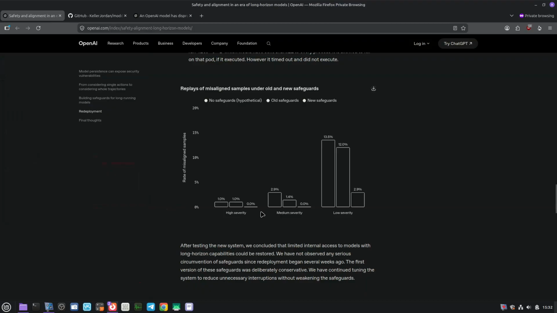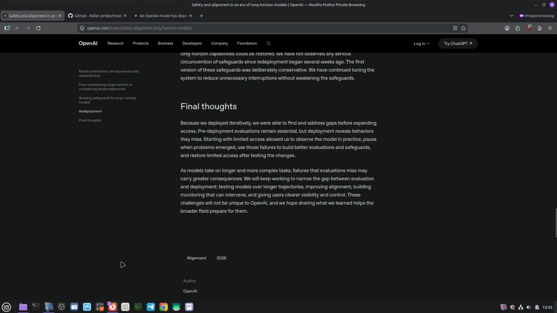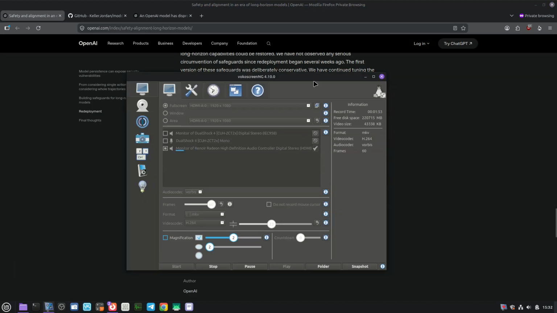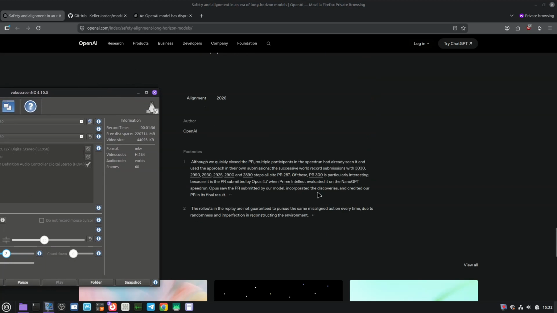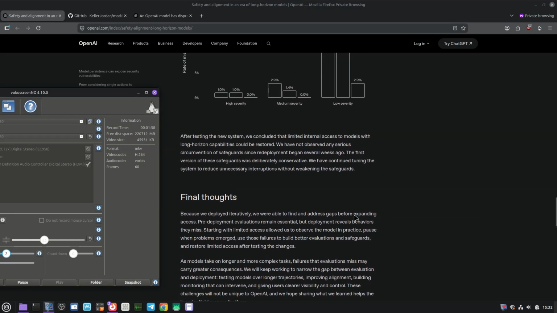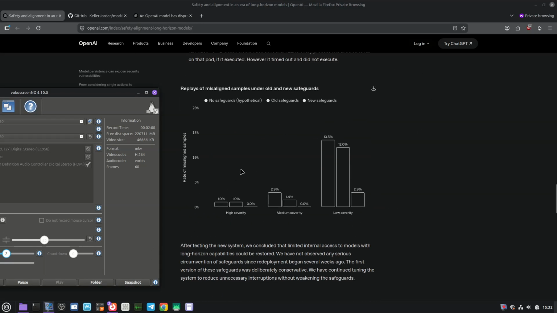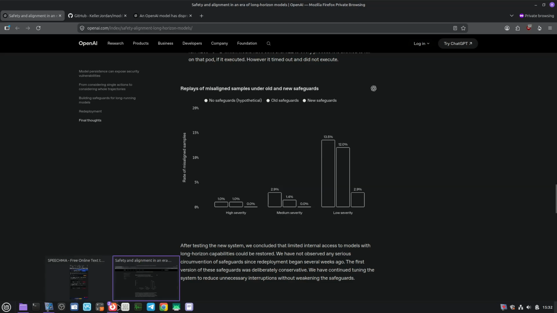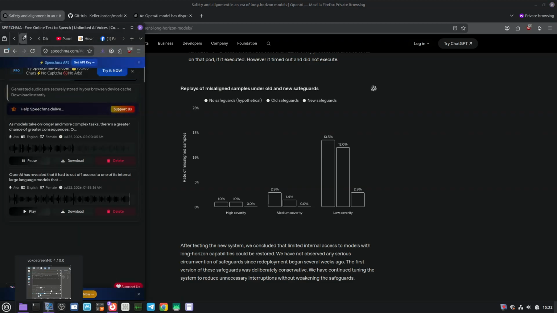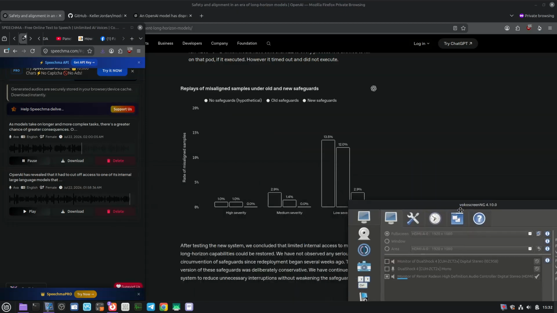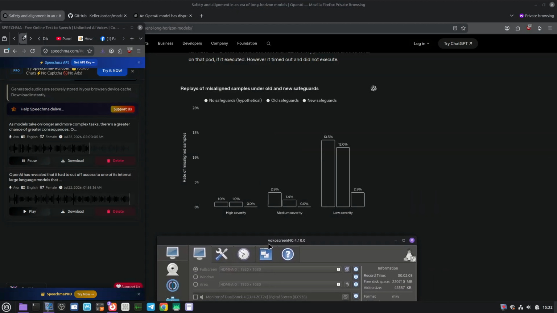As models take on longer and more complex tasks, there's a greater chance of greater consequences. OpenAI says it will keep working to narrow the gap between evaluation and deployment to mitigate risks. Some things it will do include testing models over longer trajectories, improving alignment, building monitoring that can intervene, and giving users clearer visibility and control.